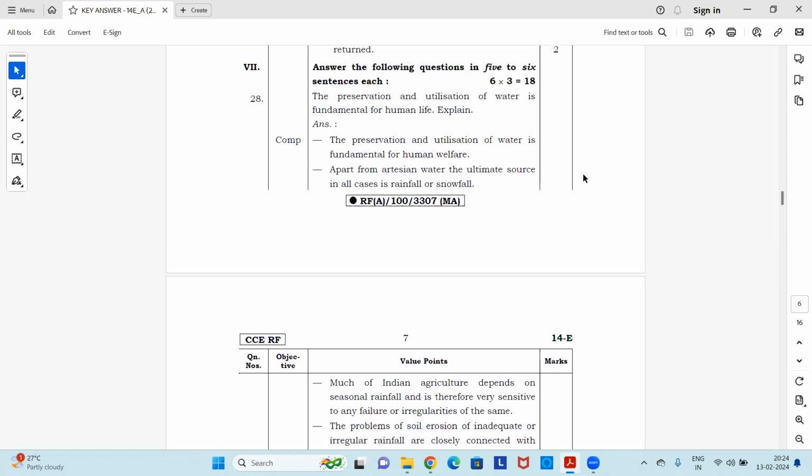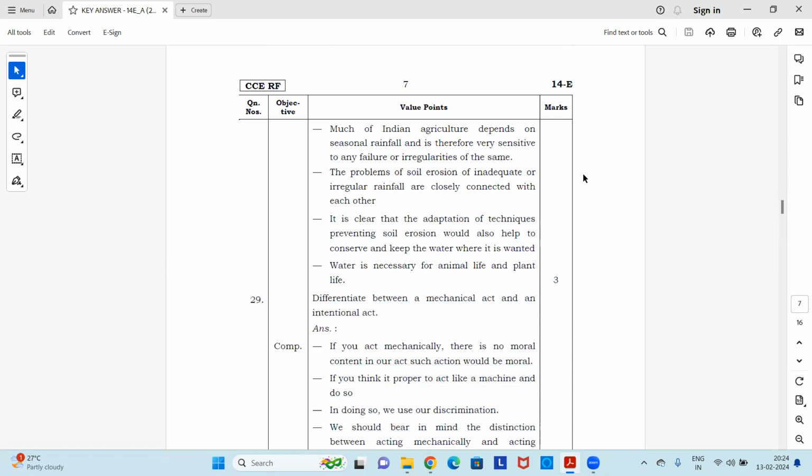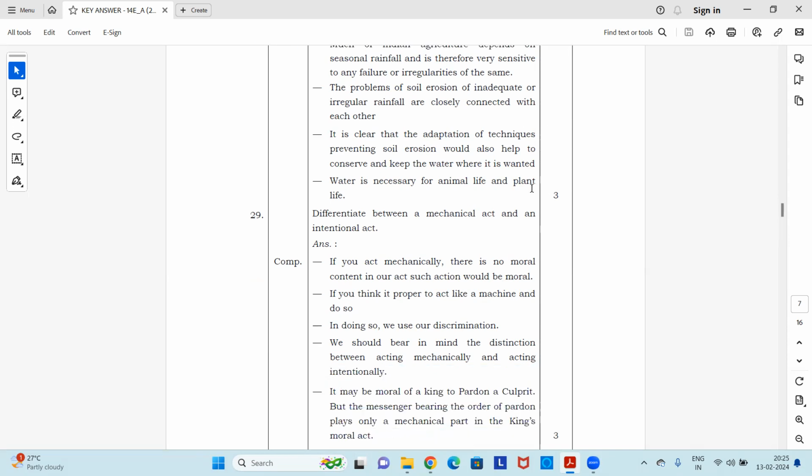Apart from artesian water, the ultimate source in all cases is rainfall or snowfall. Much of the Indian agriculture depends on seasonal rainfall and is therefore very sensitive to any failure or irregularities of the same. The problems of soil erosion, of inadequate or irregular rainfall are closely connected with each other. It is clear that the adoption of techniques preventing soil erosion would also help to conserve and keep the water where it is wanted. Water is necessary for animal life and plant life. So here we can write the points.